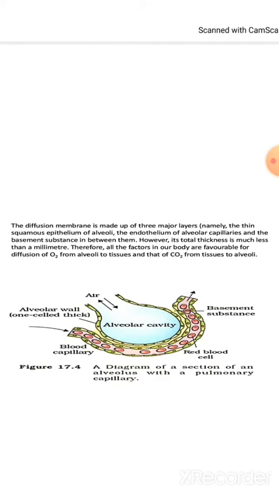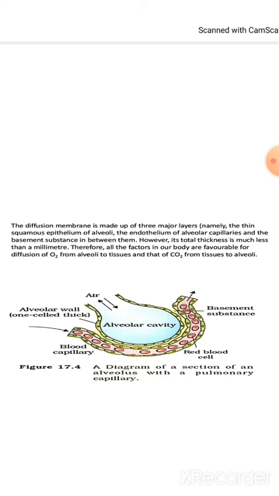The alveolar wall is one cell thick, and the diffusion membrane is made up of three major layers: the thin squamous epithelium of the alveoli, the endothelium of the alveolar capillaries, and the basement substance. You can see the basement substance in the diagram, between the alveoli and the blood capillary.